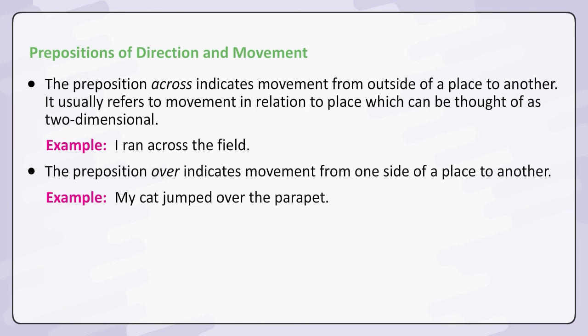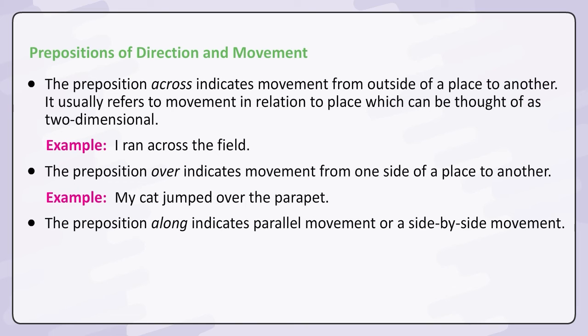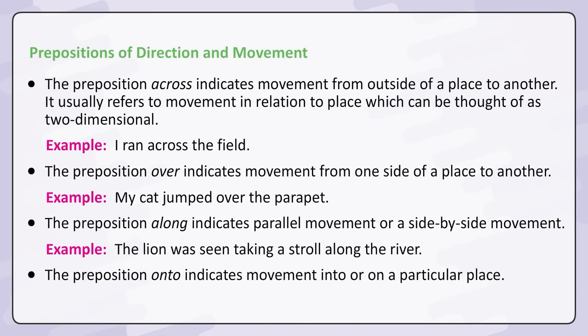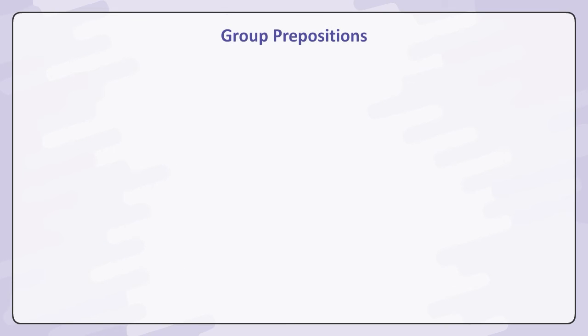Example, my cat jumped over the parapet. The preposition along indicates parallel movement or a side-by-side movement. Example, the lion was seen taking a stroll along the river. The preposition onto indicates movement into or on a particular place. Example, my pet dog jumped onto my bed.